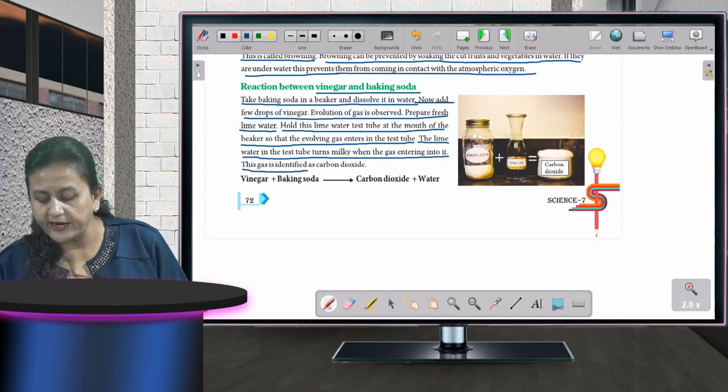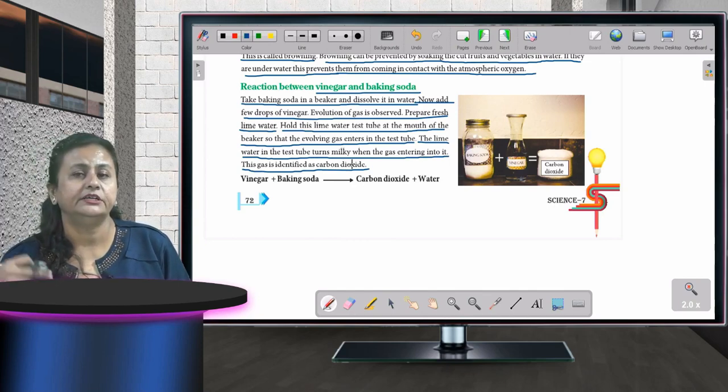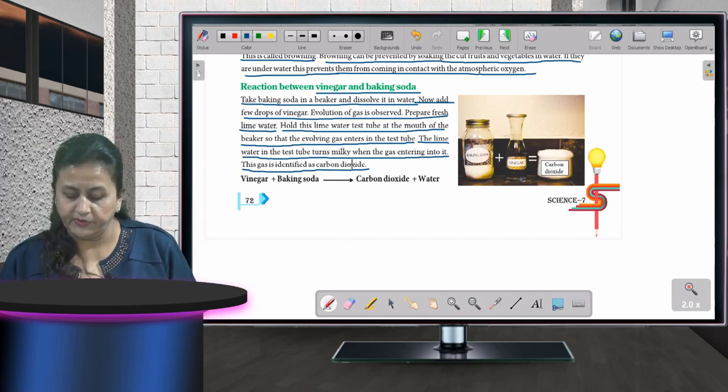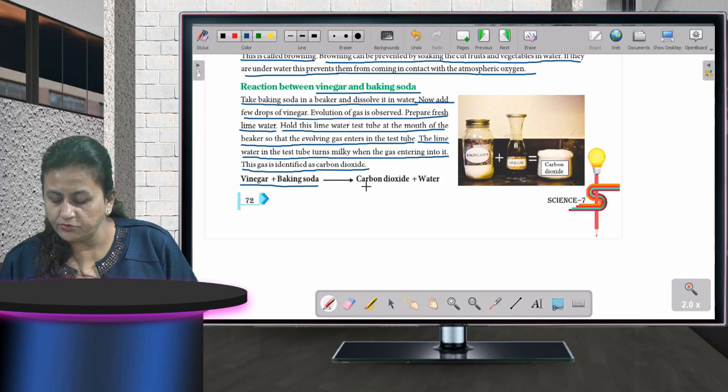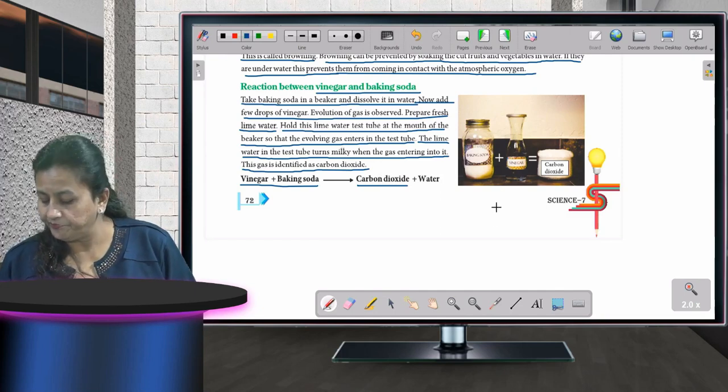This gas is identified as carbon dioxide because the lime water is turning milky, and carbon dioxide always turns the lime water milky. So when vinegar and baking soda are combined, a gas called carbon dioxide is evolved. Okay.